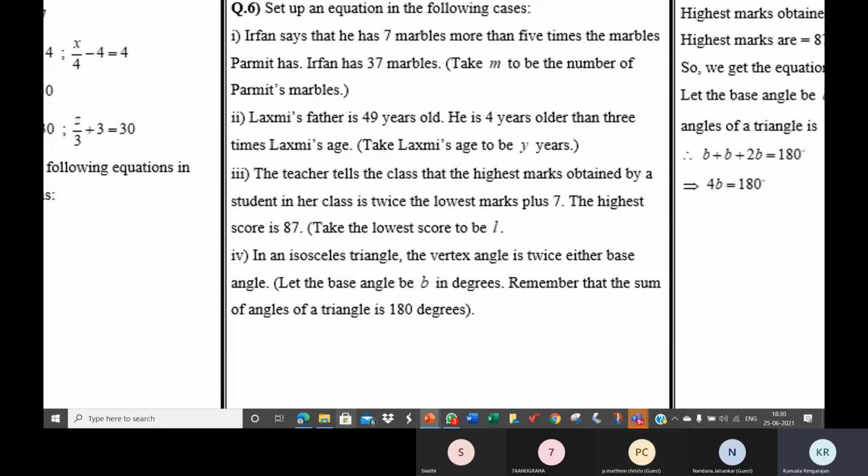So, what is 49? 49 is the father's age. How have they described the father's age? It is described as 3 times Lakshmi's age plus 4. Father is 49. That is expressed like this. That 49 is 3 times Lakshmi's age plus 4. So 3y plus 4 is equal to 49.